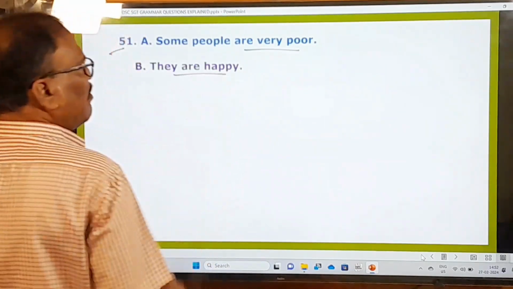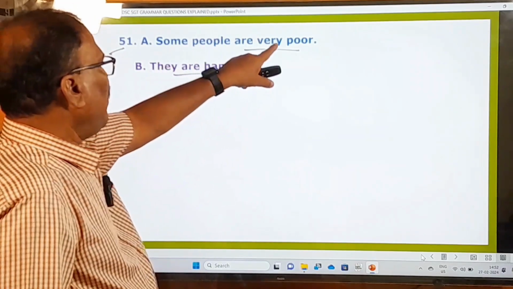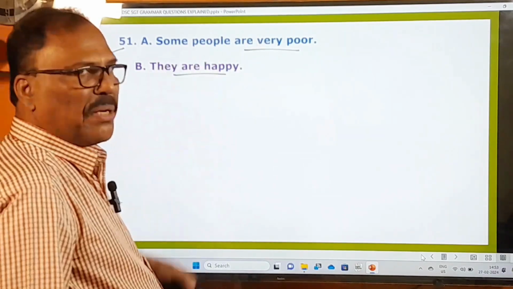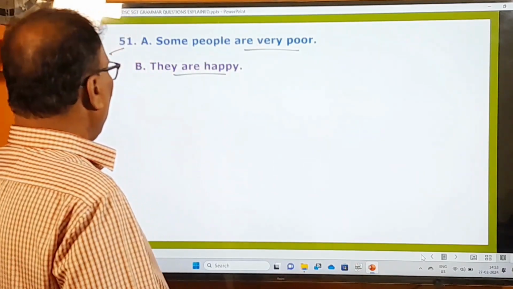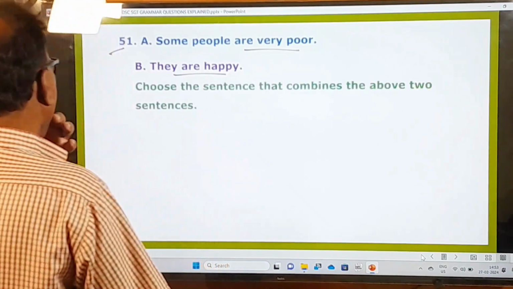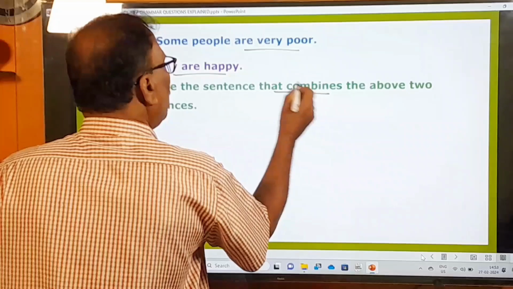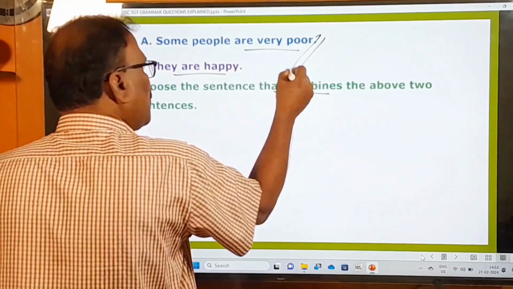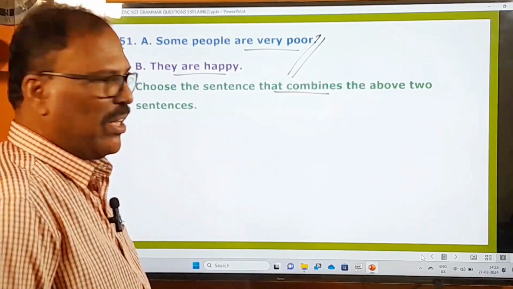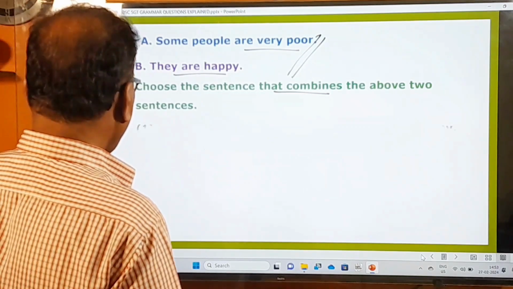They are happy. So some people are very poor, they are happy. So these two statements are given. And what is the examiner asking you to do? Let us see that. Choose the sentence that combines the above two sentences. He is asking you to combine these two sentences together. How to combine them? Let us look at the options.